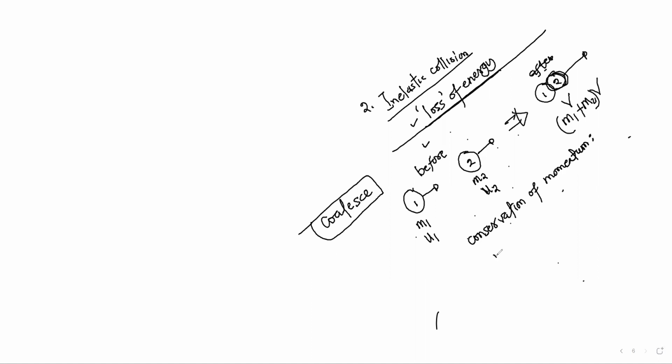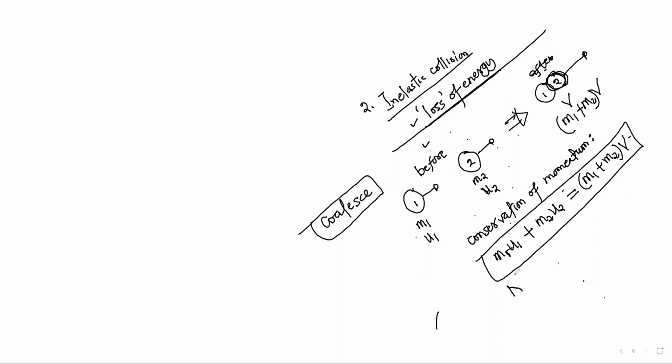What do we have? We have M1 U1 plus M2 U2 equals M1 plus M2 times what? V.